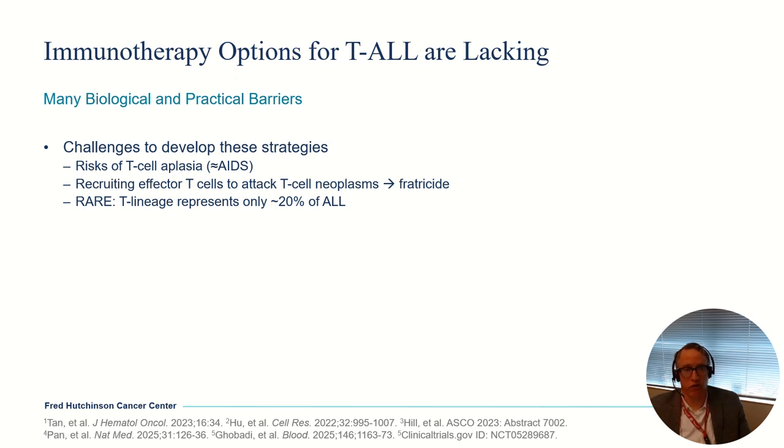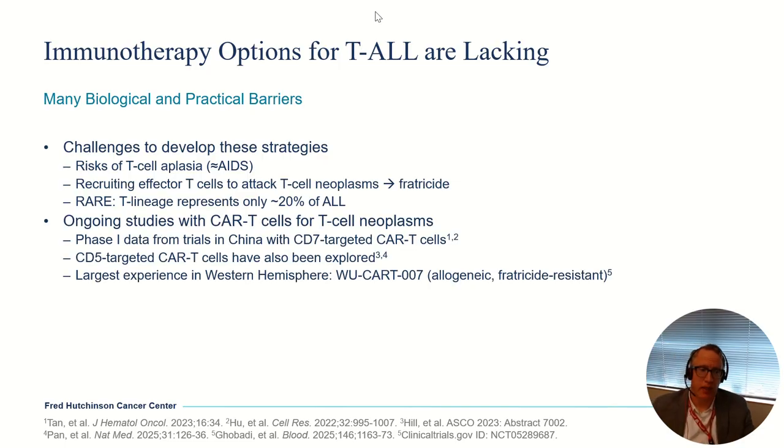There's also a concern of something called fratricide, where the effector T-cells that you're trying to induce to kill your T-cell ALL might also kill other effector T-cells, so they're sort of killing themselves or killing their brother in a sense, which is where fratricide comes from. The other issue is this is a really rare disease. It's only 20% approximately of ALL, so it's hard to do clinical trials when you think about how rare this is. There are ongoing studies looking at different CAR T-cell strategies for T-cell neoplasms.